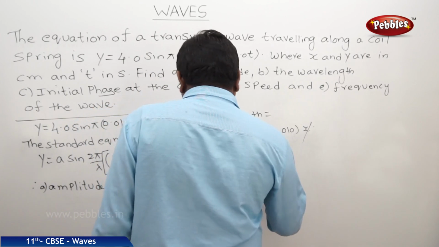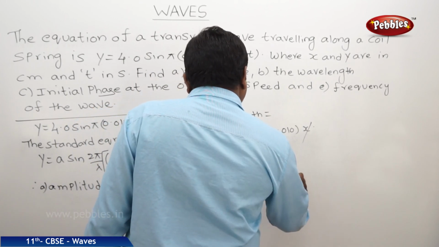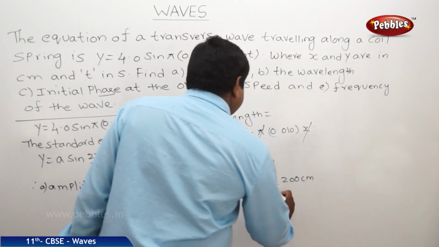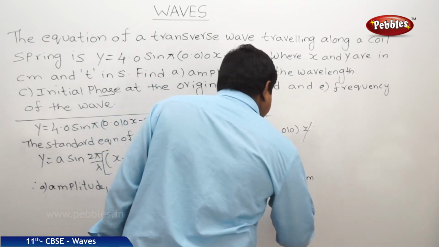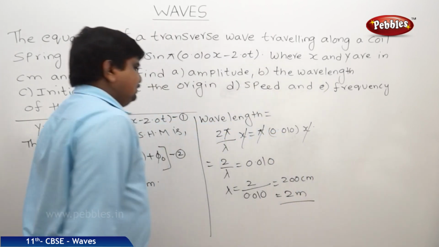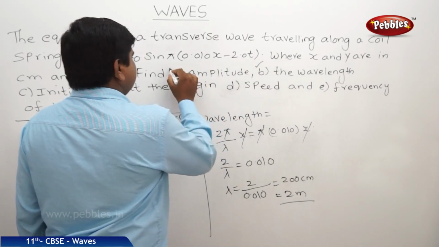So this will be 200 centimeters. We can write this as 2 meters. So the second bit was also over.